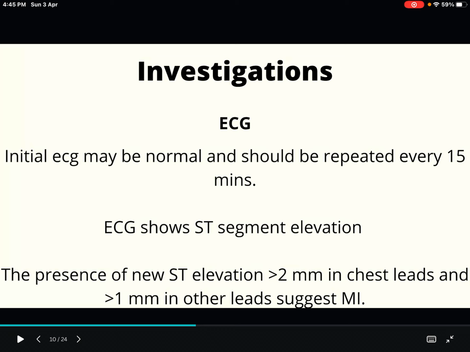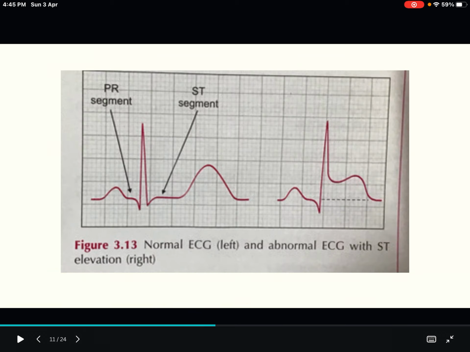Here I am discussing ST segment elevation MI. Initially the ECG may be normal and we have to repeat the ECG every 15 minutes, and ECG will show ST segment elevation. The presence of new ST segment elevation greater than 2 mm in chest leads or greater than 1 mm in other leads suggests myocardial infarction. That you have to keep in mind.